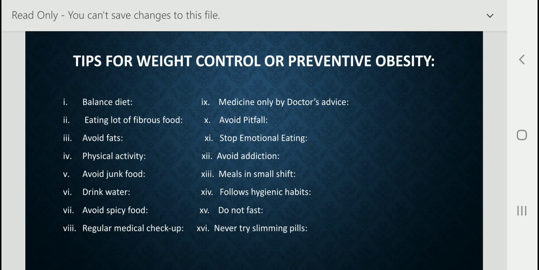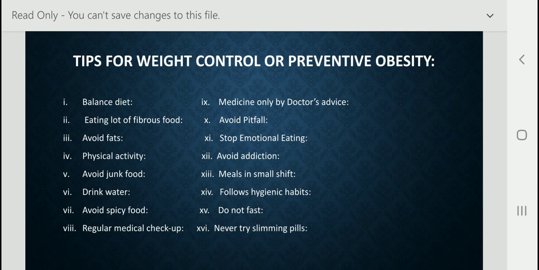Next, you have to read about physical activity. Physical activity is very important. On a daily basis we should do any kind of physical activity for 1 or 2 hours, at home. Just like now, we are in the lockdown period, so at this time we can also do a few exercises for 1 or 2 hours.